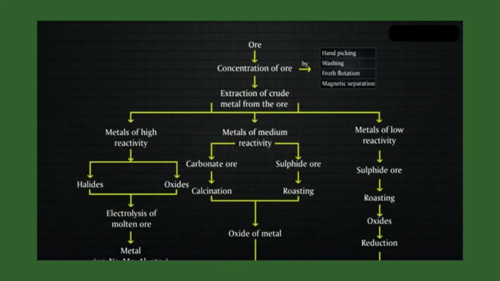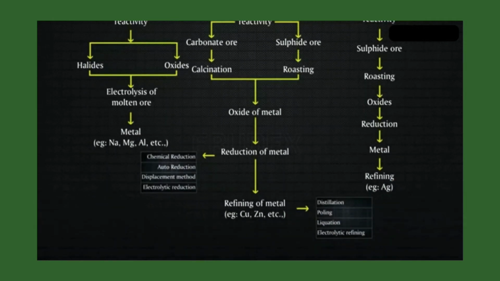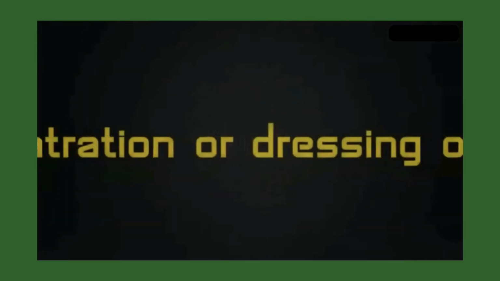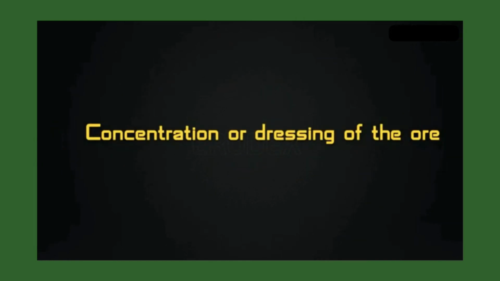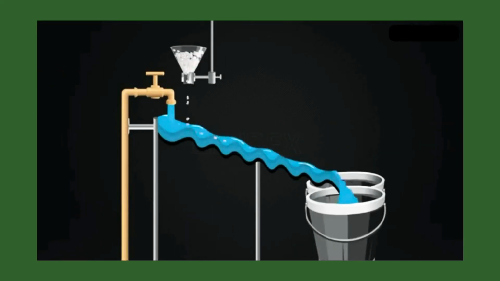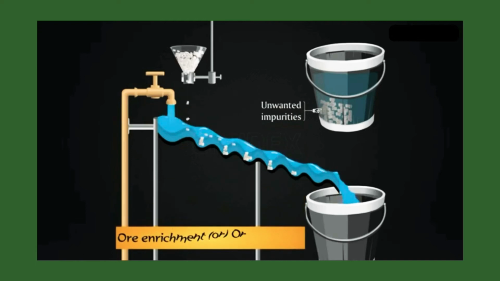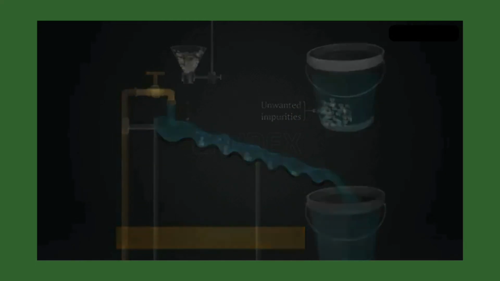A diagrammatic representation is shown. Concentration or dressing of the ore is the removal of unwanted impurities from the ore so that the concentration of the metal in the ore increases. This process is called ore enrichment or ore dressing.